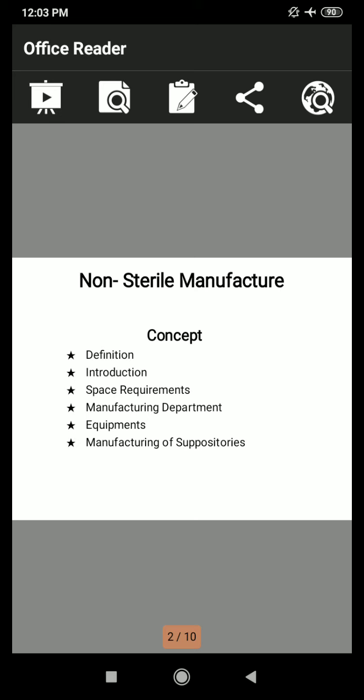Then the introductory part of non-sterile manufacture, then the space requirement of non-sterile manufacture, then the manufacturing department. In the manufacturing department, first is cleanliness, then raw materials, then manufacturing procedures, and last is equipment. In equipment, the methods of granulation: wet granulation, dry granulation, and direct compression. Wet granulation we have seen in the previous lecture.